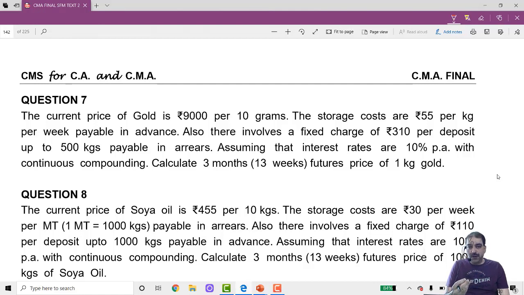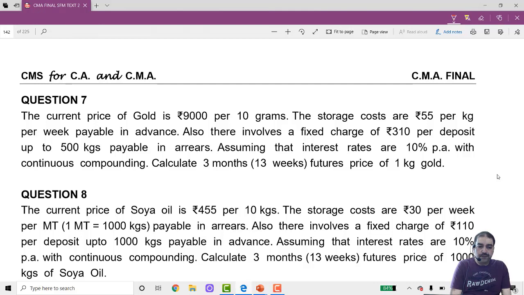Goods have to be stored at a particular temperature. So the cost is involved, storage cost is involved. Plus handling cost is there, loading, unloading, that will be there, which is not there in the case of shares. So in commodity futures, the formula is going to be slightly different.